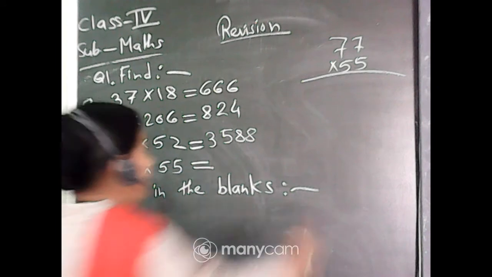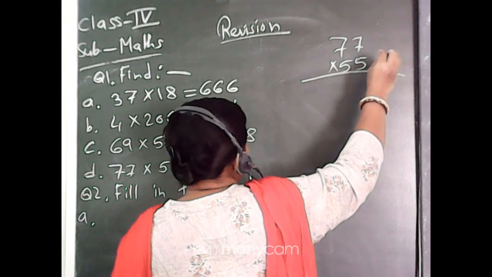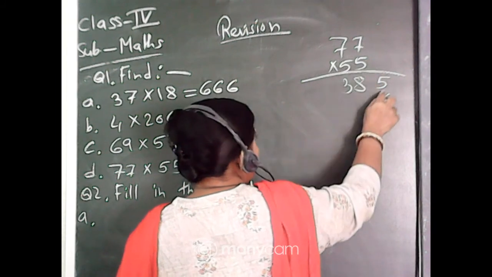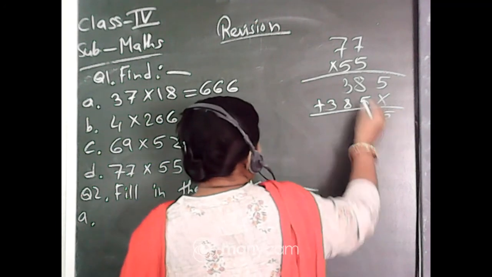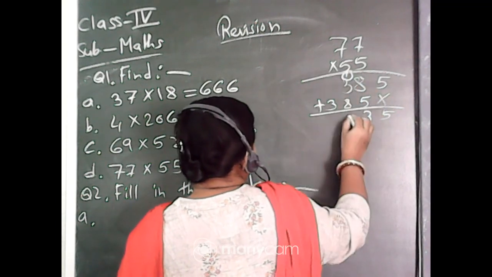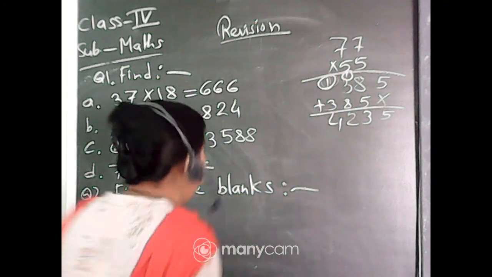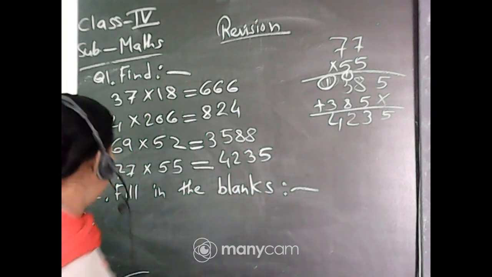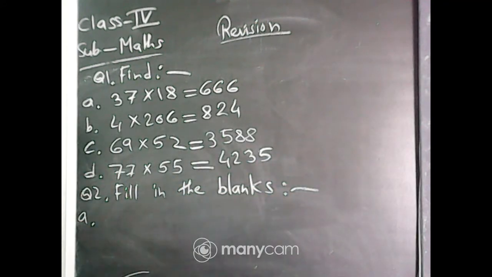See. 5 sevens are 35, carry 3. 5 sevens are 35, 35 plus 3 is 38. Now since here it is 55, here it is 77, that means the same number will be repeated. So 5, 8, 3. Then add: 13, carry 1. 12, carry 1. It is exactly 4235. So, for number D, the answer is 4235. Yes, exactly.